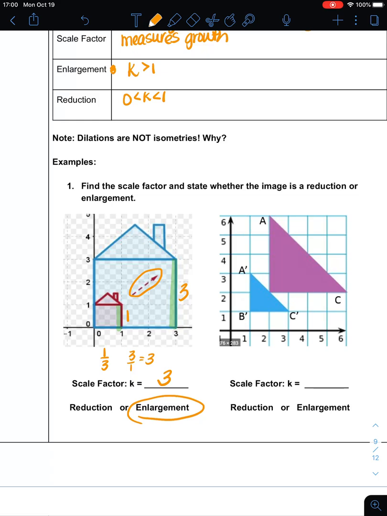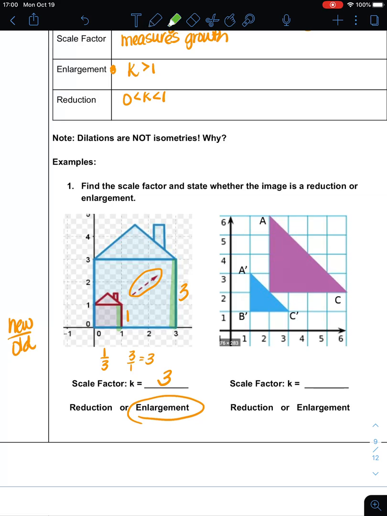When you can't remember, it's supposed to be new over old. The new measurement over the old measurement, and then reduce that fraction. That's your scale factor. But when you can't remember, look at them both and use what you know about reductions and enlargements.